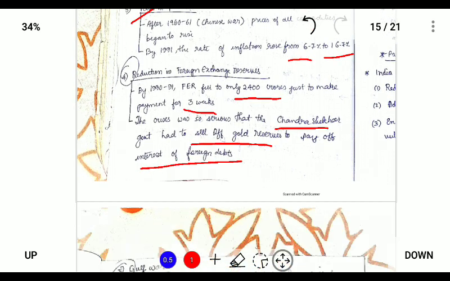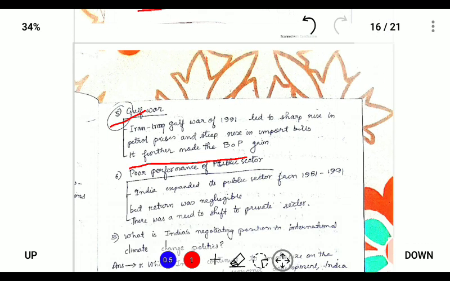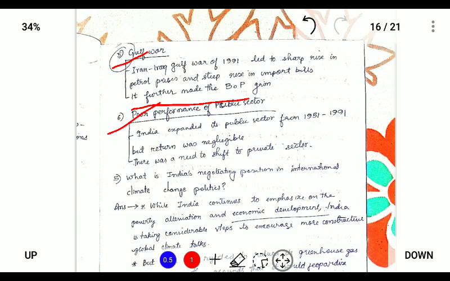Because of India's economic policy before 1991, that is a closed economy, India was suffering, and also due to the Gulf War, which increased the cost of petrol and oil, and the poor performance of the public sector. The public sector was in a very pitiable condition because the government was managing all the affairs of the public sector.